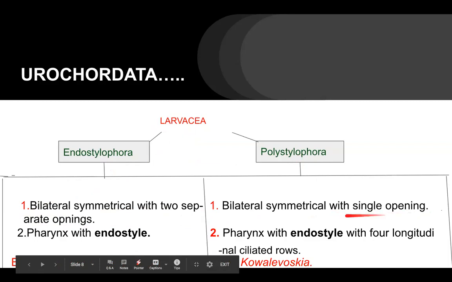This is the difference. Now, pharynx with endostyle, I just told you about the endostyle. Here, pharynx with endostyle, but endostyle with 4 longitudinal ciliated rows. Now, the example.